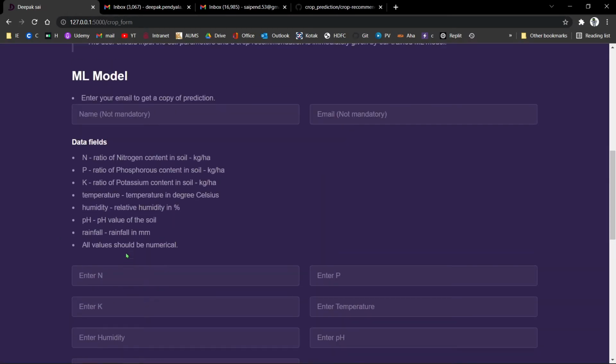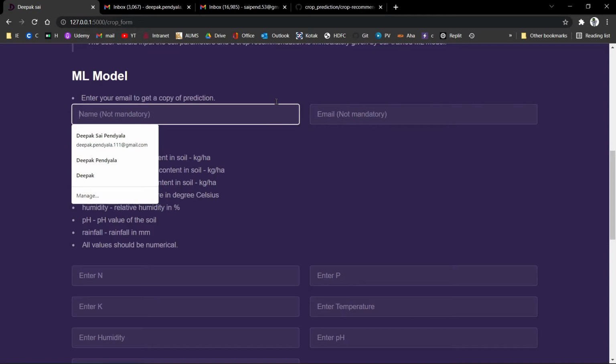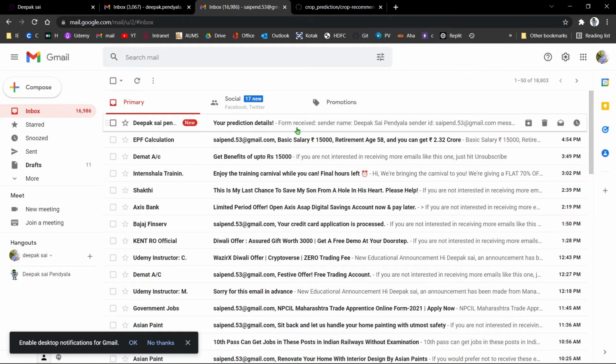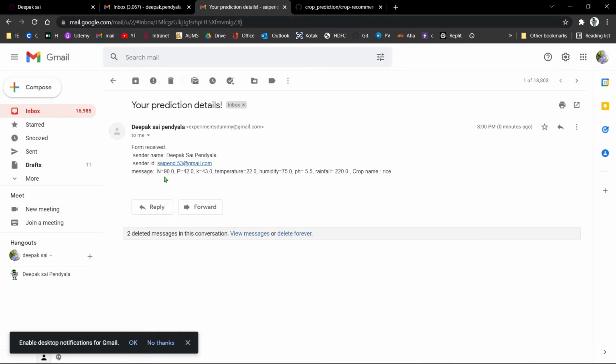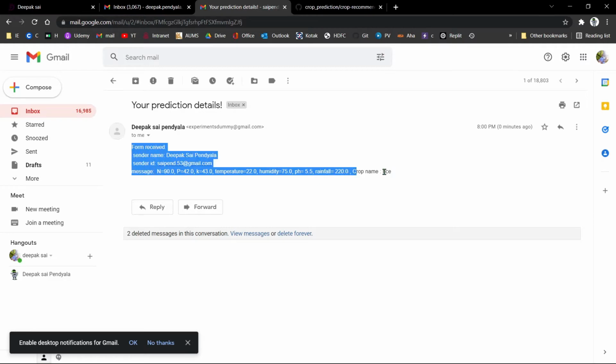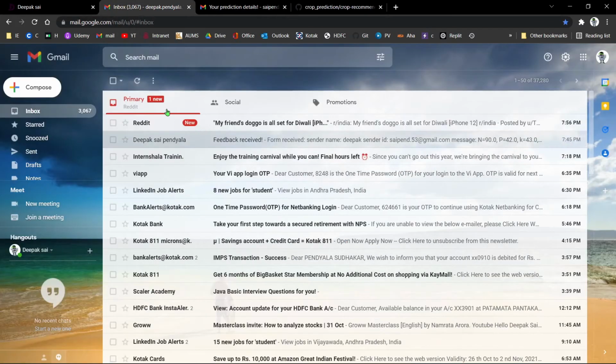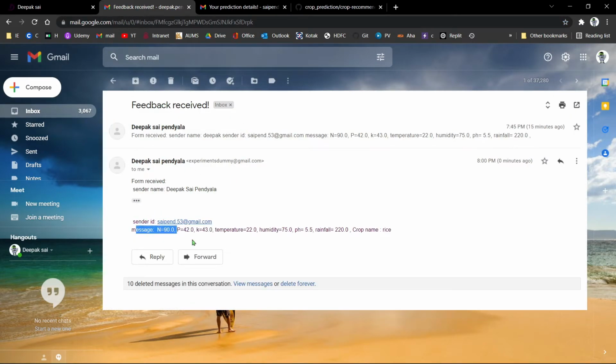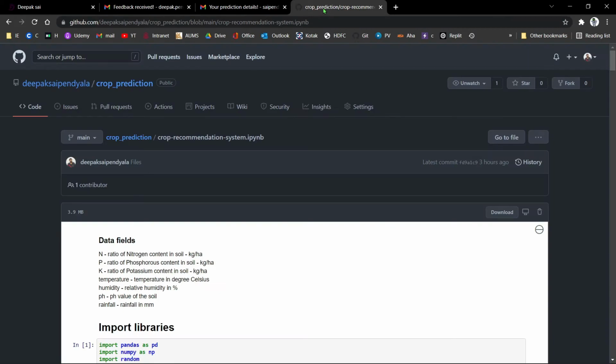So the name and the email ID, they will receive a copy of the prediction. So here is the user email ID. He will receive the parameters and the predicted crop name, and I will receive the details entered by the user and the crop name suggested for him.